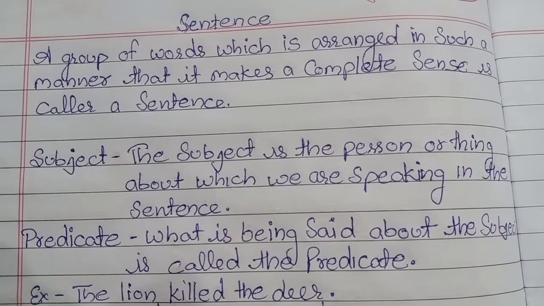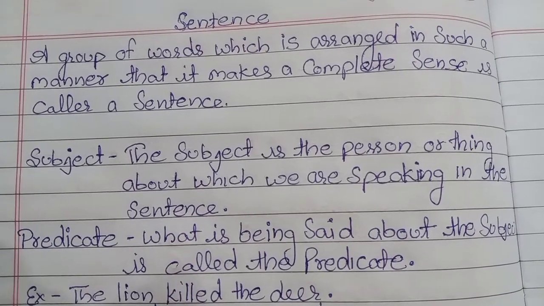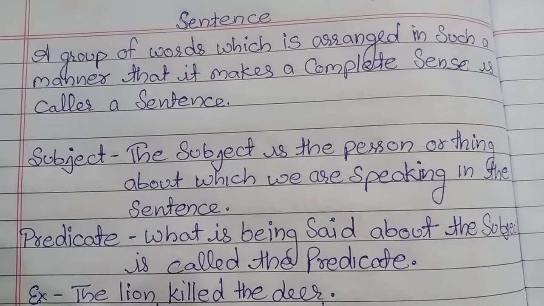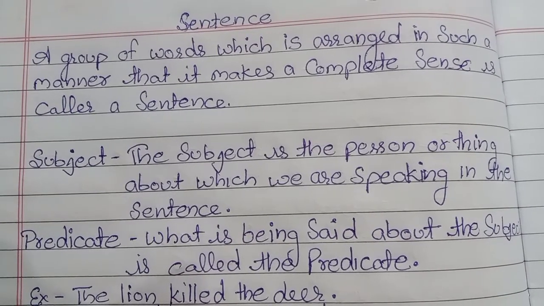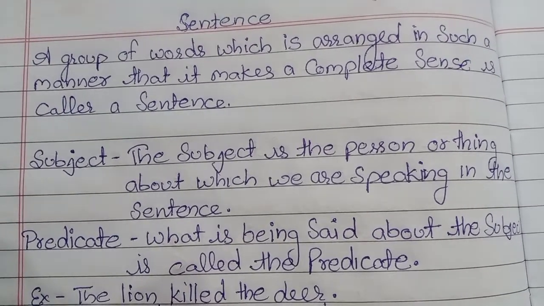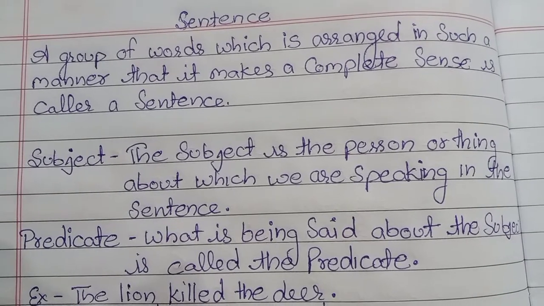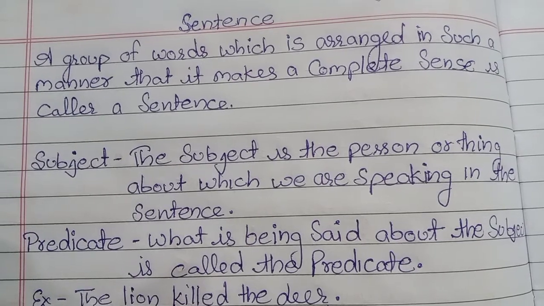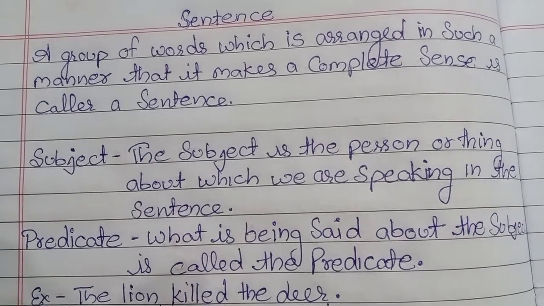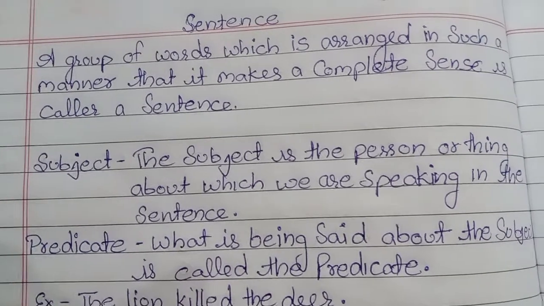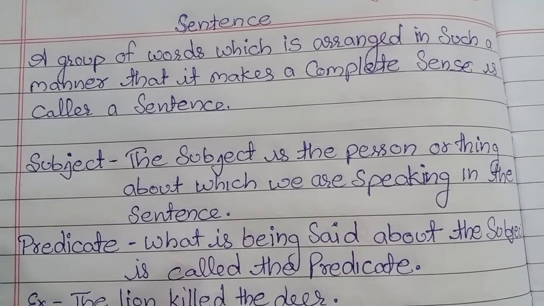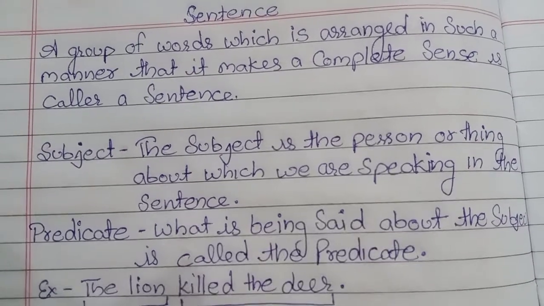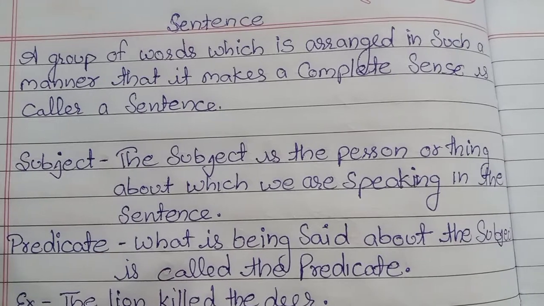So in English, what is a sentence? A group of words. A group of words means there are so many words, maybe 2 or 4. So a group of words which is arranged in such a manner that it makes a complete sense is called a sentence. मतलब एक शब्दों का ऐसा समूह जिन्हें हम ऐसे व्यवस्थित करें कि उनसे कोई मतलब बने, वो सेंटेंस कहलाता है. A group of words which is arranged in such a manner that it makes a complete sense is called a sentence. So students, you have to do one thing.